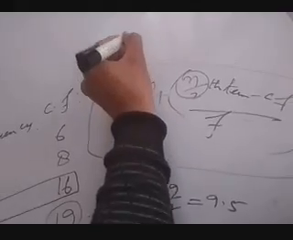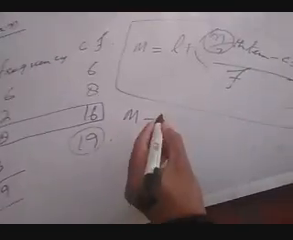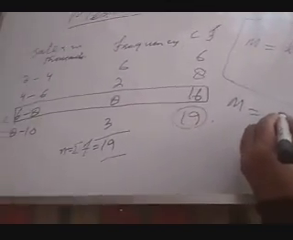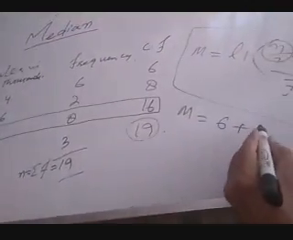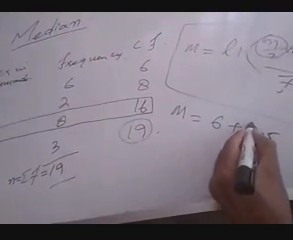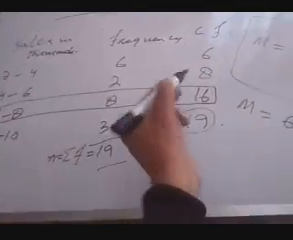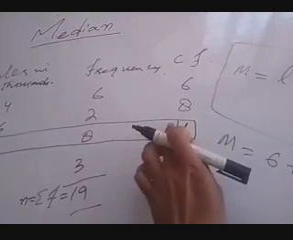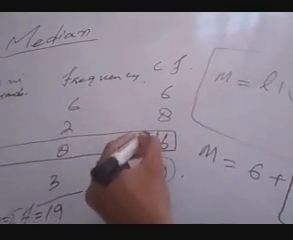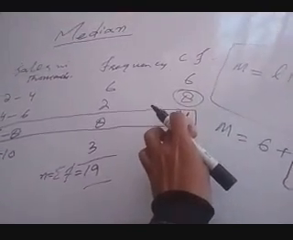So L is 6. Now I will calculate the median. Median equal to L, the lower limit of this class, that means 6, plus n by 2. I have calculated 19 by 2, 9.5, minus CF, which is the cumulative frequency below that class. Cumulative frequency of this class is 16.